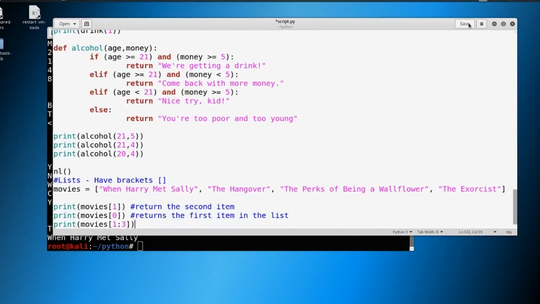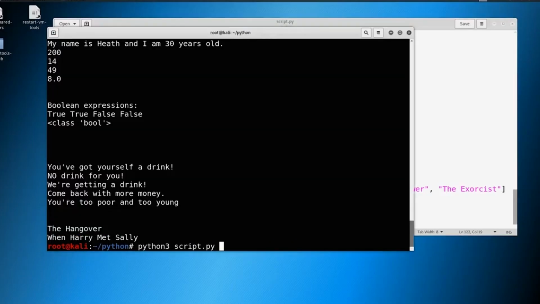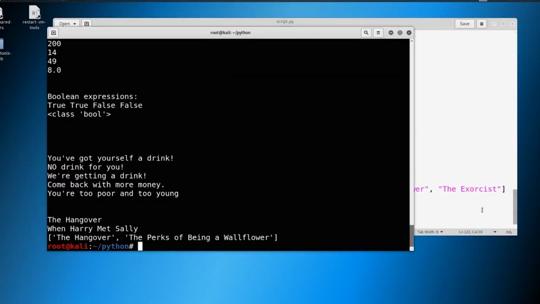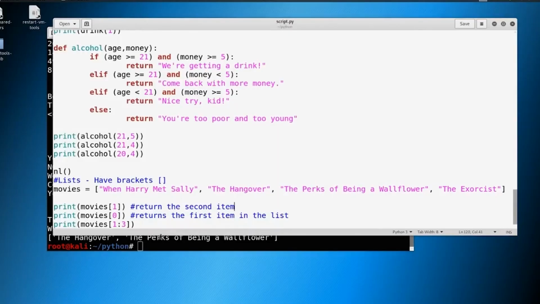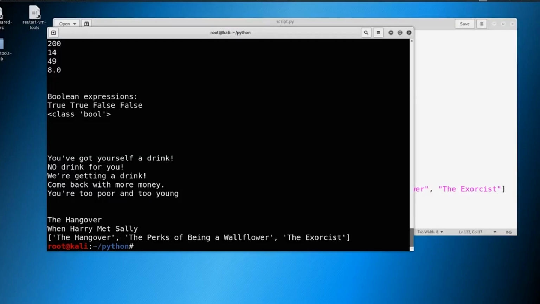Do you have a hunch? Let's go ahead and save it. Print it out here, and it will take the list here starting at 1, and it'll end before 3. So let's say we want to pull a couple items out. The first number is the one that we want to start with, and the last number is the number where we're going to stop. So The Exorcist is 3, but if we wanted to actually pull down The Exorcist, we would have to pull down 4 here. If we want to grab more than one thing out of the list, we can absolutely do that, but we have to know where to stop. So now we incorporate The Exorcist here.